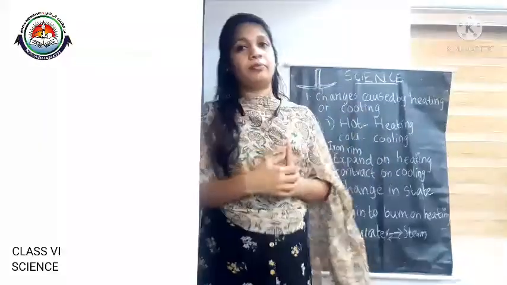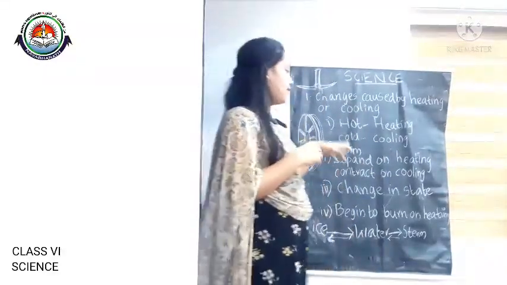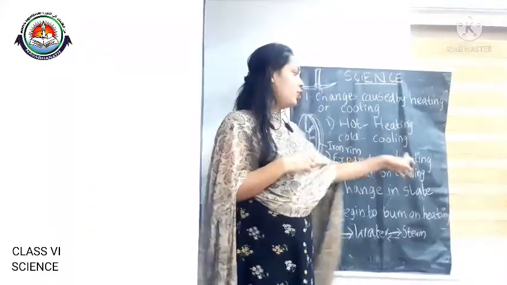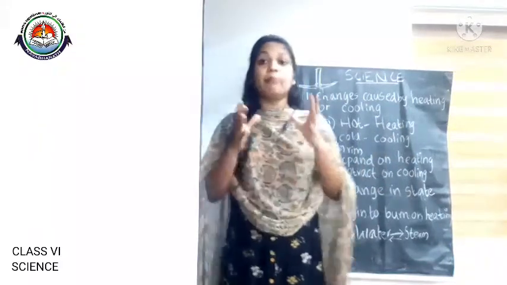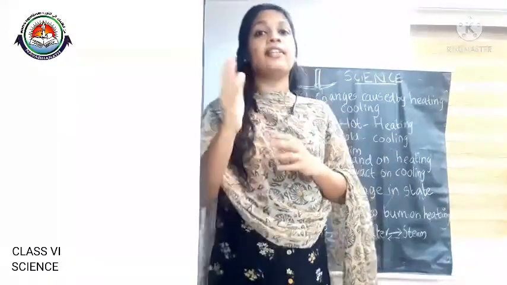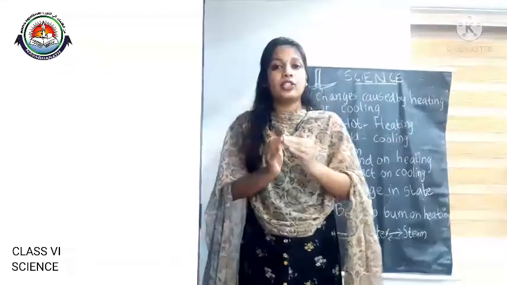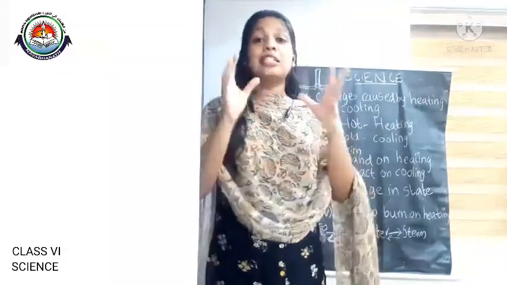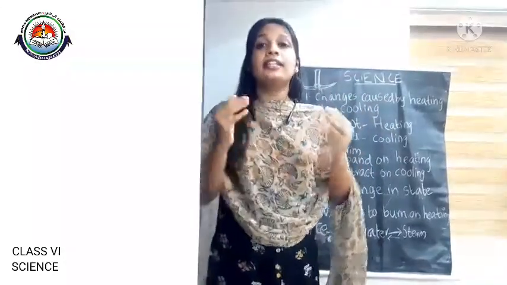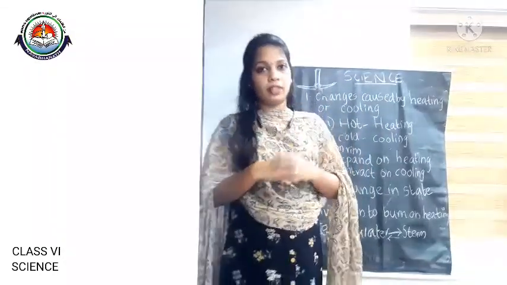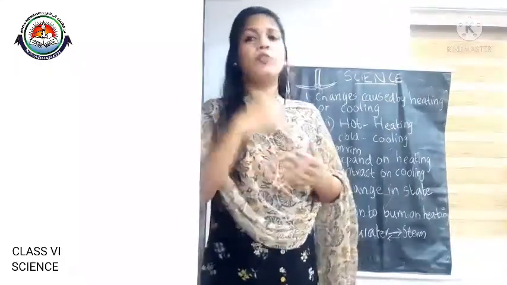And the second way is that certain things expand on heating and contract on cooling. Especially metals like iron and aluminium expand on heating and contract on cooling. Expansion is an increase in size and contraction is a decrease in size. And this property of metals can be used in different ways.